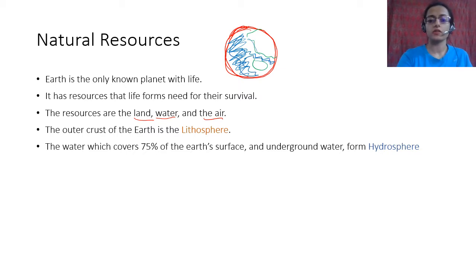So water is called hydrosphere. This is called lithosphere. So you have water and then you see continents. That's not the only lithosphere that you have, but lithosphere also includes the continental mass that is below the oceans, right? That you cannot see, but the outermost crust is lithosphere. It might be covered with hydrosphere also.